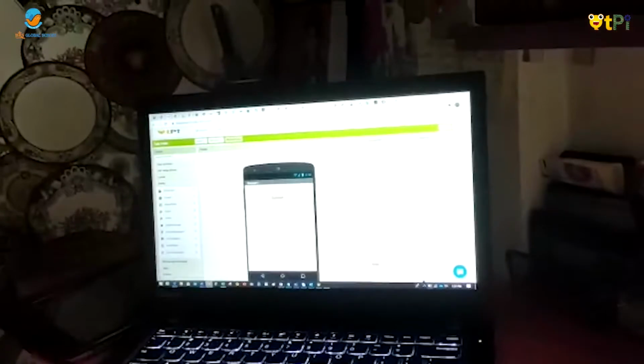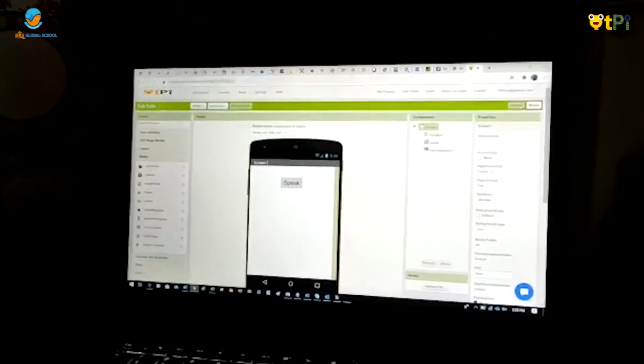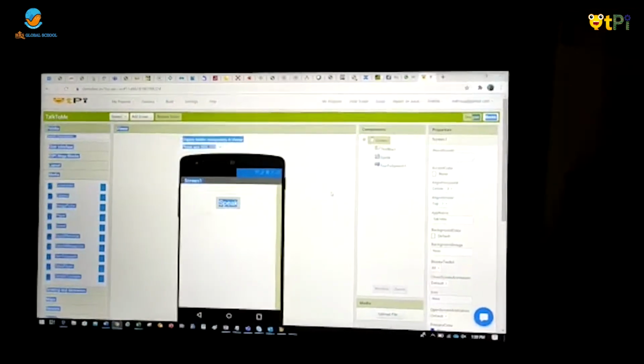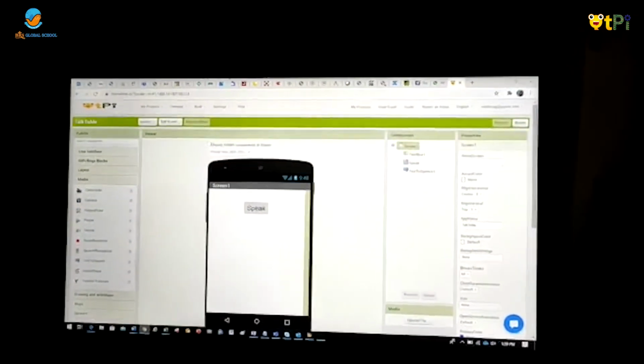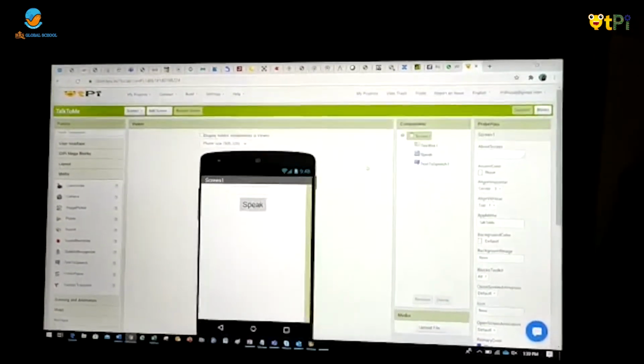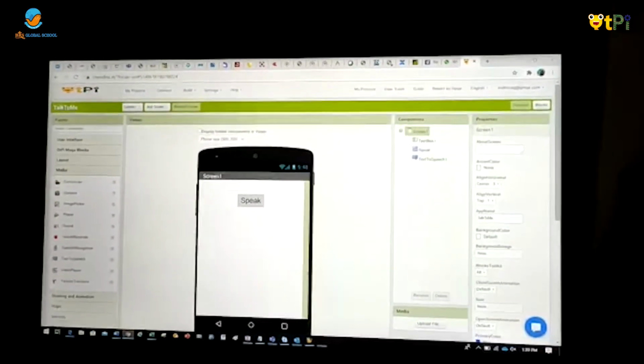First, you should go to Google and type www.stemdac.in and log in with your Google account. I have already logged in. Then you are going to get two interfaces, the designer and the blocks. First, there are five sections in the designer part: palette, viewer, components, media, and the properties.